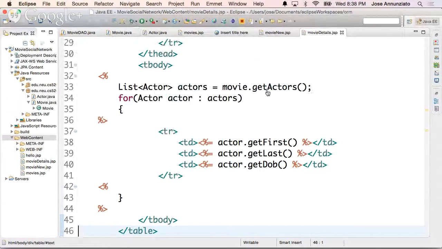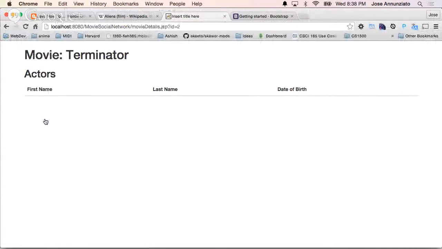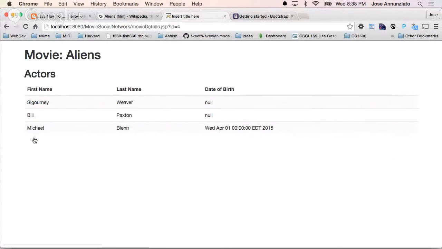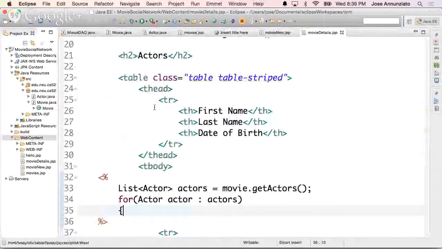We might need to restart. So let's see. Let's go to Terminator. Okay. All right. There are no actors in Terminator. How about we only added to aliens? There we go. We went to aliens. Aliens has actors. We retrieve them and display them here, right? Okay. And we would like to be able to maybe add actors, right? Additional actors that were part of Terminator.